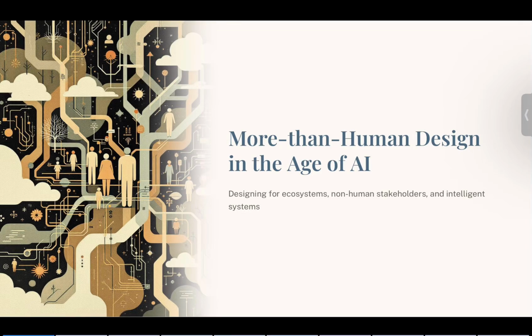Hi, today I'll be talking about modern human design in the age of AI, a movement that pushes UX beyond a traditional human-centered view and defines design as something that serves ecosystems, non-human stakeholders and intelligent systems. As AI becomes more autonomous and environmental challenges intensify, UX designers must rethink who and what we design for. Modern human design invites us to see digital systems not only as tools for people, but as part of a larger ecological and technological network.